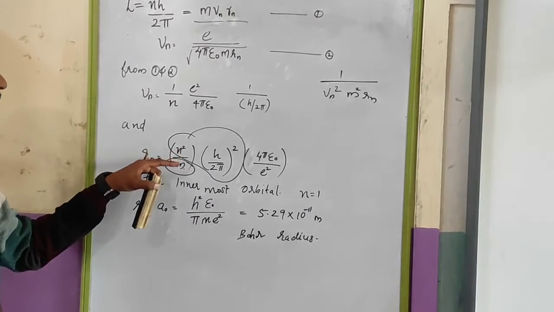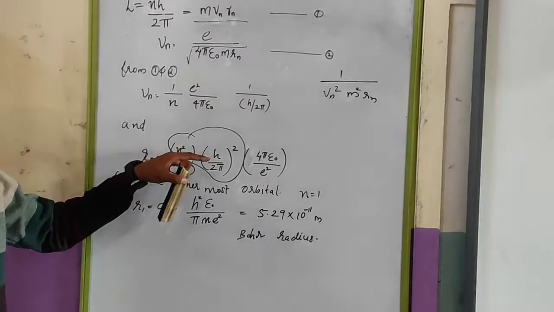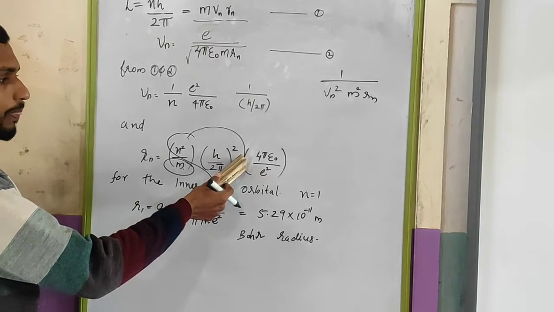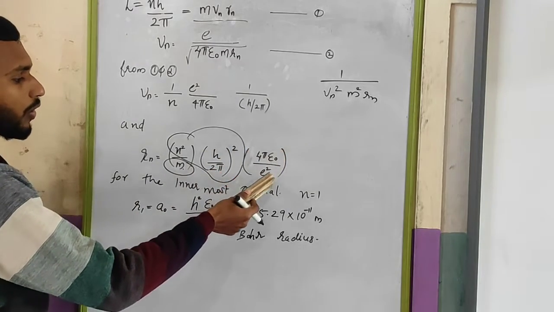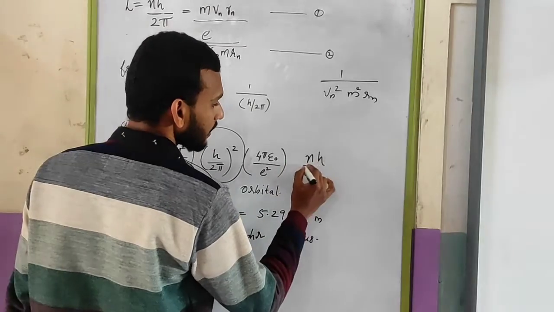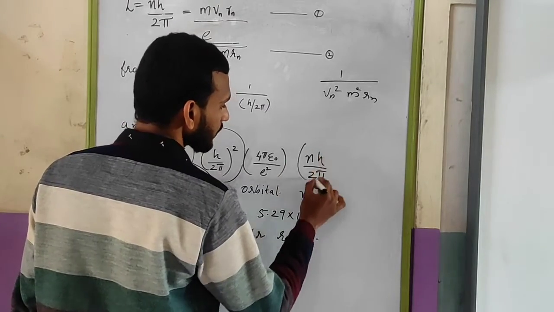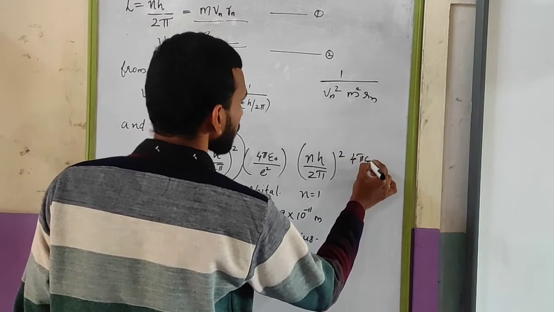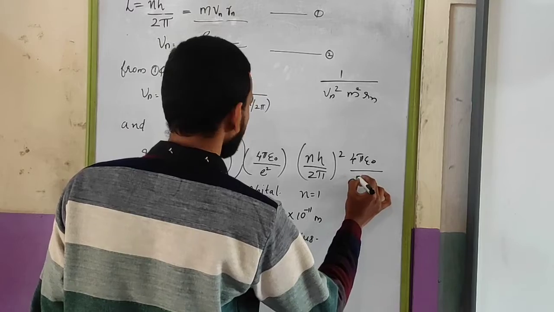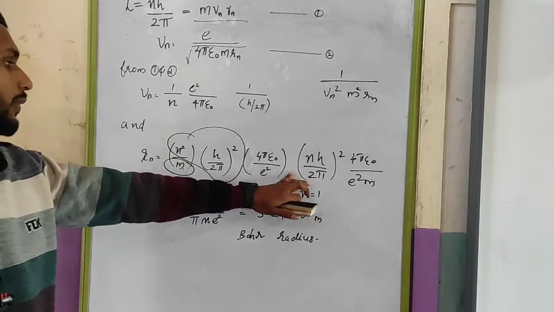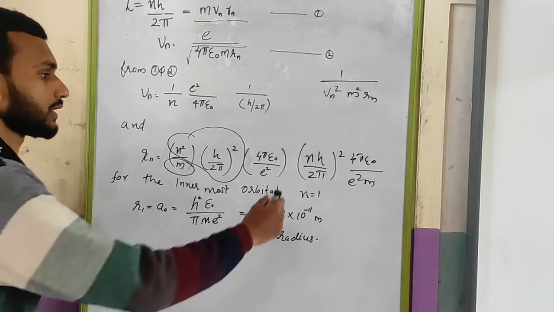So the equation for Rn is n square, or we can say nh by 2 pi the whole square into 4 pi epsilon 0 divided by e square m. Likewise we can study it. That will be easy for remembering the equation.